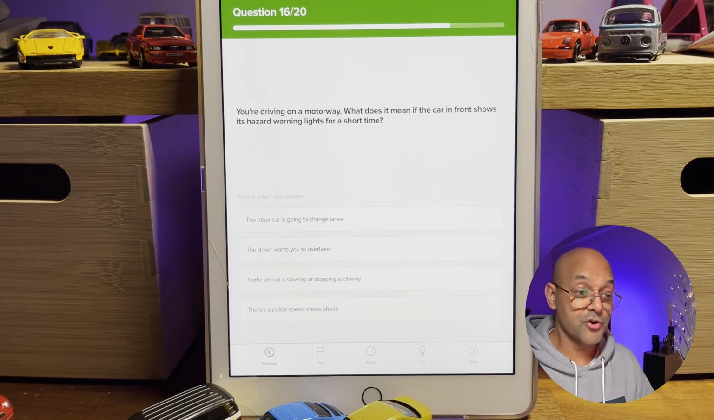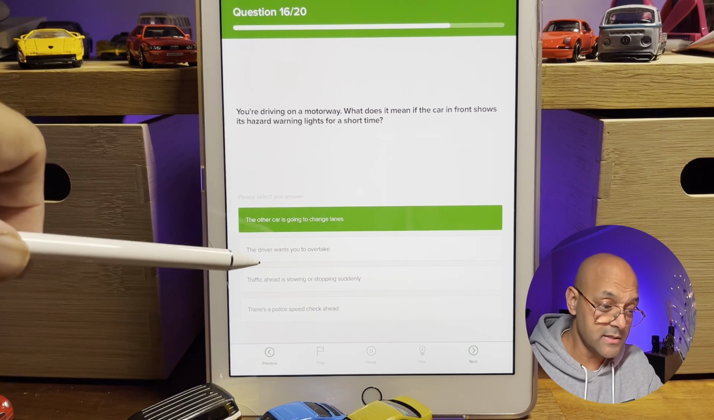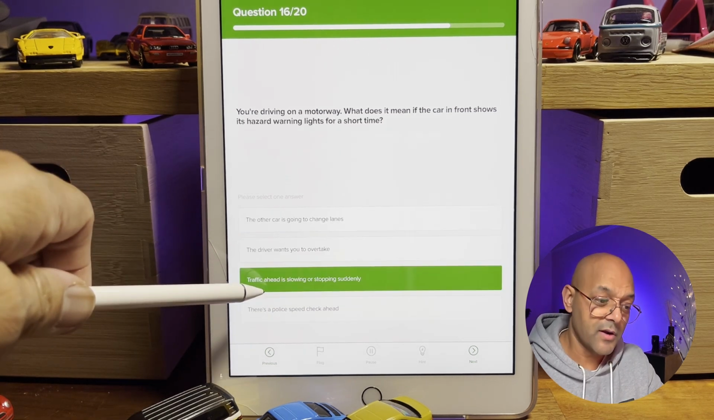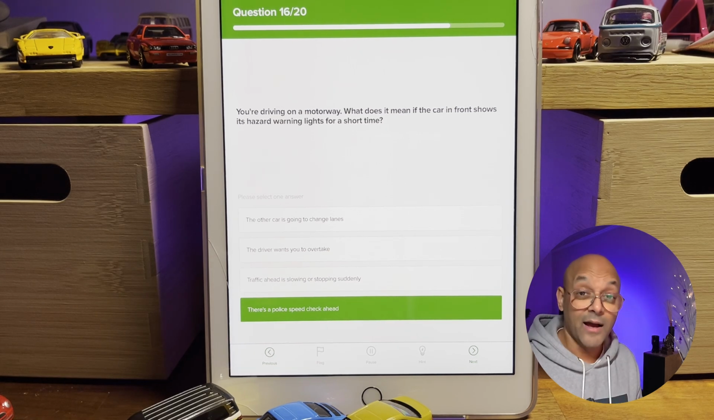Question 16, you're driving on a motorway. What does it mean if the car in front shows its hazard warning lights for a short time? The other car is going to change lanes, the driver wants you to accelerate, traffic ahead is slowing or stopping suddenly, or there's a police speed check ahead. Now, I use this a lot actually.